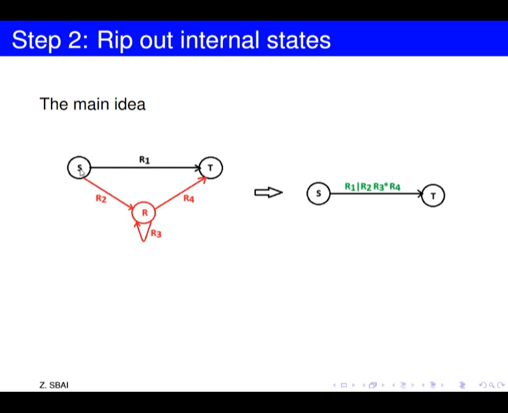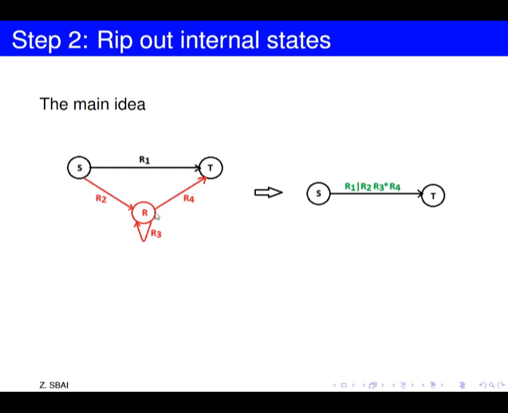We have here three states, S, T, and R. If we are removing R, we will use this transition between S and T to write the regular expression that we would have checked if we went from S to T via R. So we will write on the arc between S and T R1, since the direct way is R1, or, this means the union, we will go via another way.